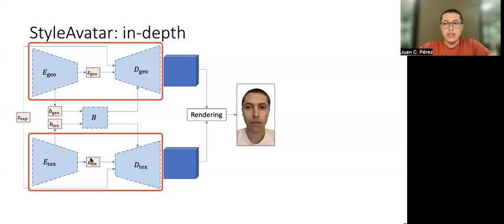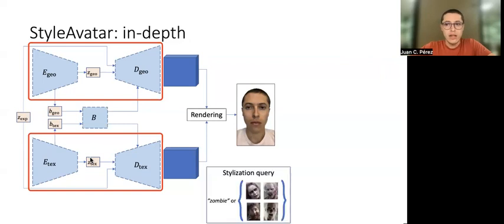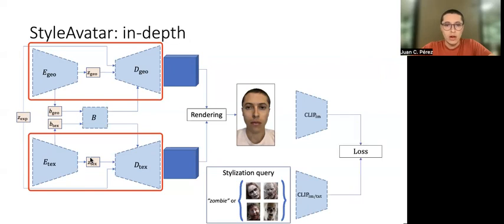We cast this stylization objective as trying to move the generated avatar towards the style that is described by a query, given by either a text or a set of images. We implement this by comparing the generated avatar with the stylization query in the representation space of CLIP to compute our loss and then backpropagate all the way to these modules.